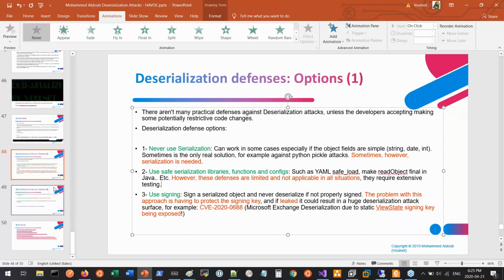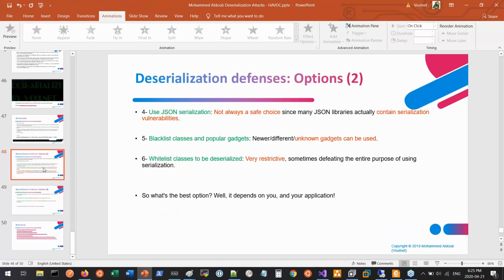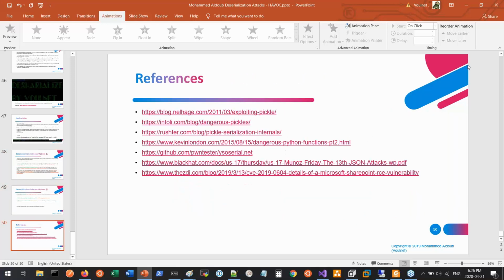Okay, so instead of trying to explain all of that, I'm going to post the slides here so people can just read them at their own time. I'm going to post this sometime soon. And last but not least, the references and the shoulders of the giants that I stood upon. You can see examples of serialization attack references. Here you can visit all of these talks and tools and presentations to understand more about deserialization and especially the SharePoint deserialization attack. So I think I'm done now.